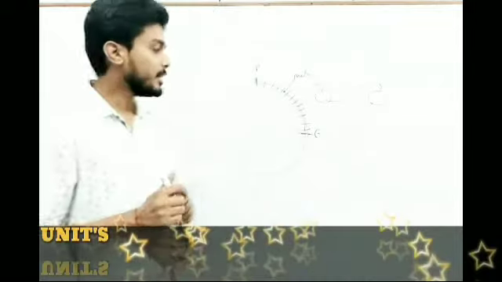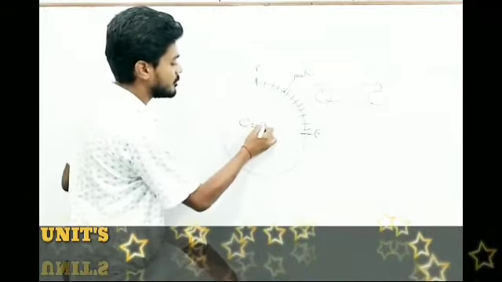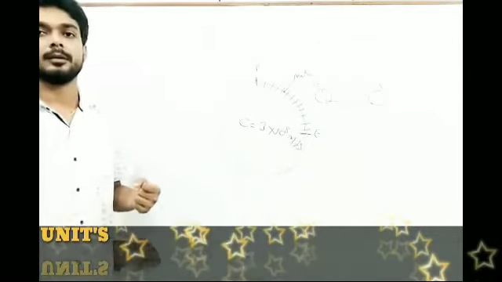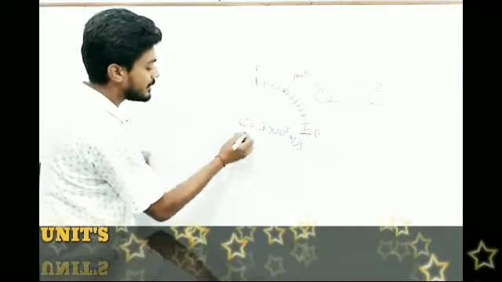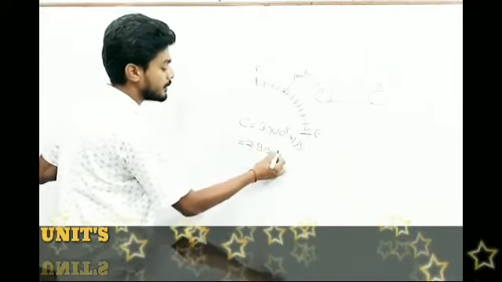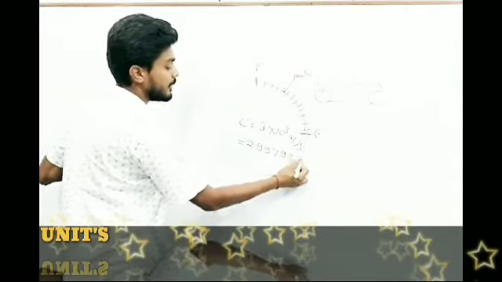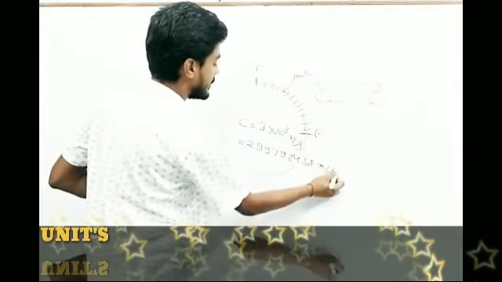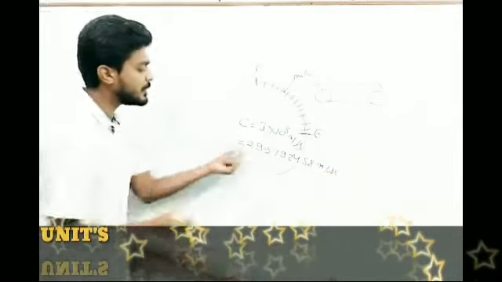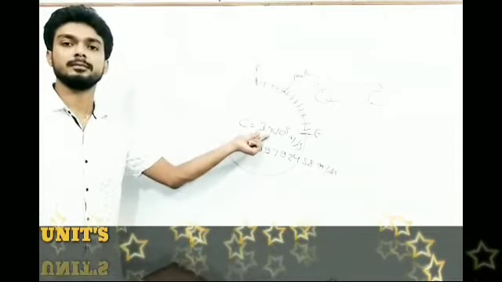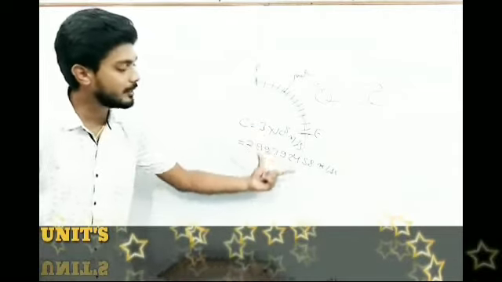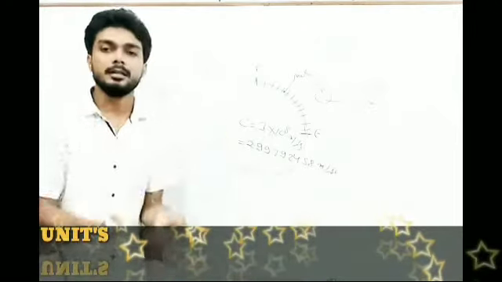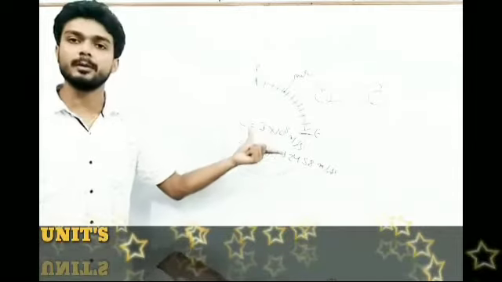We all know that the speed of light is approximately 3 into 10 to the power 8 meter per second, and exactly it is 299,792,458 meter per second. But for approximation, for easy mathematical calculation, we use 3 into 10 to the power 8.